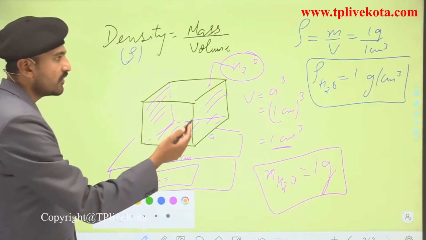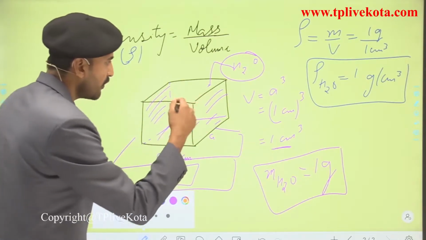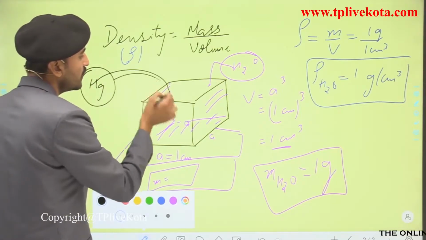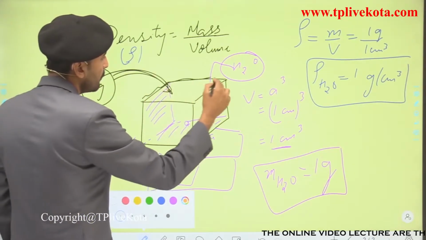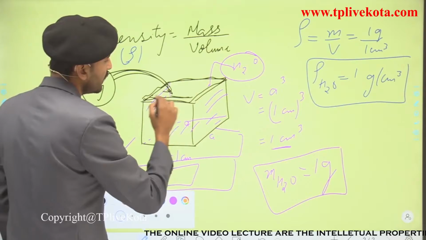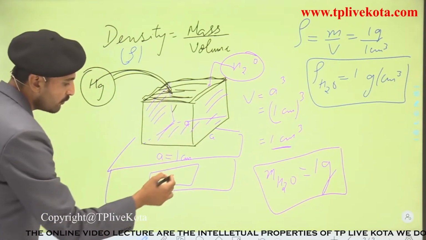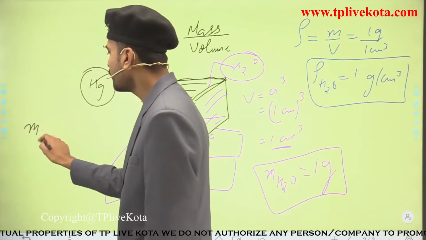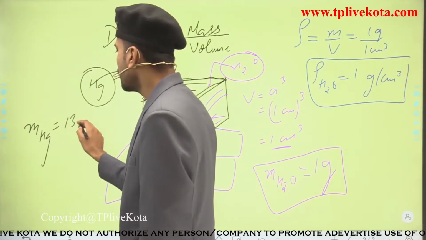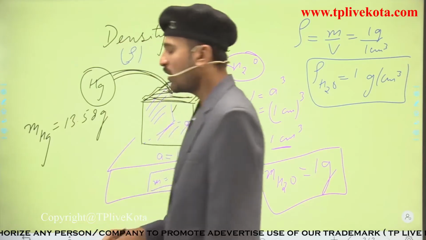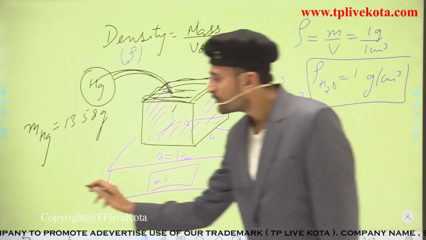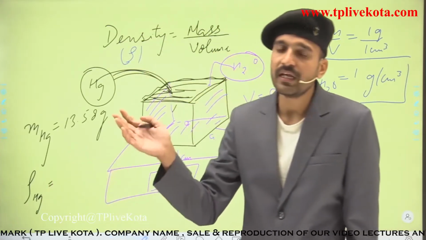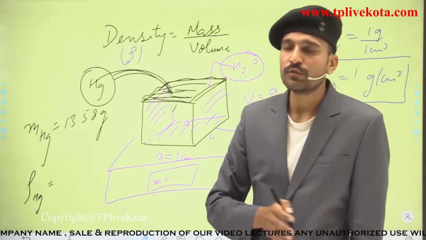Just suppose instead of the water, you have emptied this cube and put mercury here, making it full up to the brim. Now when you weigh this, you will get the mass of mercury, which is equal to 13.58 gram. Now what would be the density of mercury? That is the mass present in a per volume of a solution. So what is the volume?